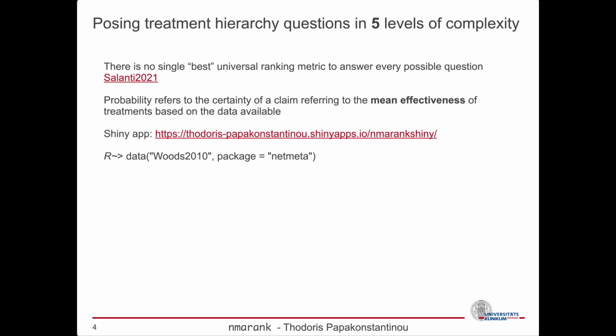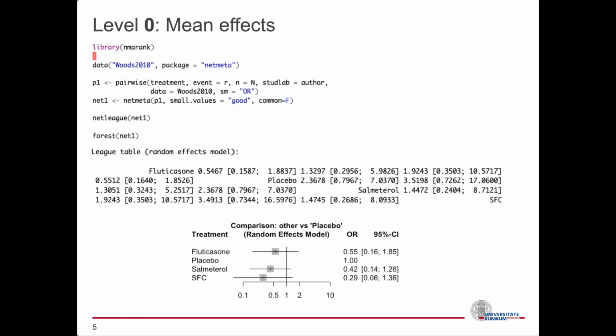NMA Rank was built to address the fact that there is no unique best metric to summarize treatment ranking from NMA results, as shown by Salanti. Every metric answers a different hierarchy question with varying degrees of relevance to the decision maker or stakeholder. So, in this tutorial, I will be posing 5 questions in 5 levels of complexity to showcase the use of NMA Rank. It is important to note that NMA Rank assigns probabilities to quantify certainty of statements about the mean effectiveness of treatments. Let's start with the most basic question at level 0.